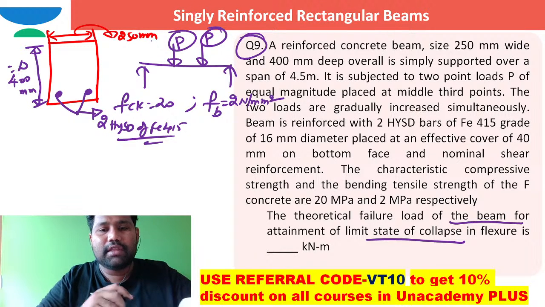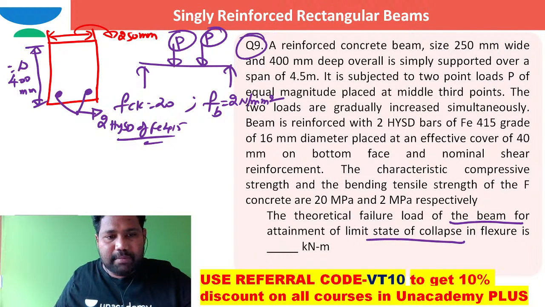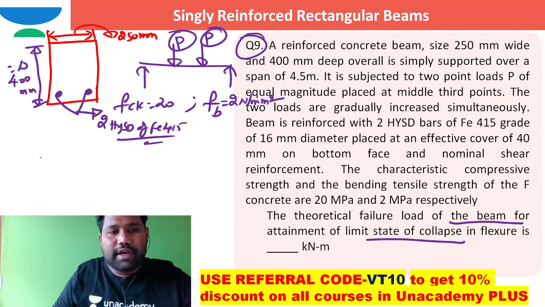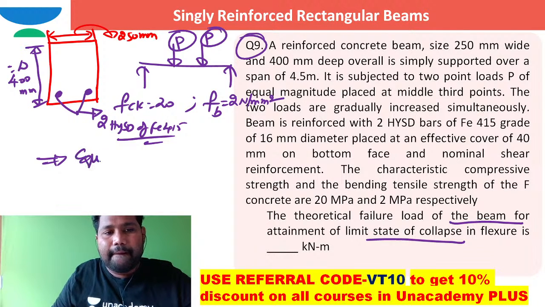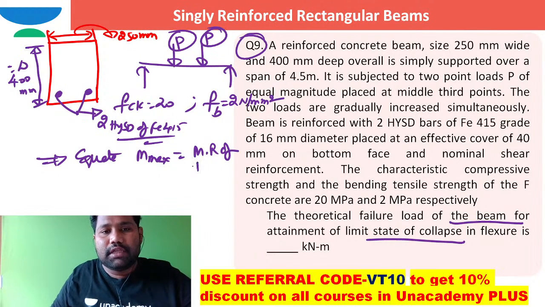You can work out the maximum bending moment, and equate that maximum bending moment to the moment of resistance of the RCC beam section.